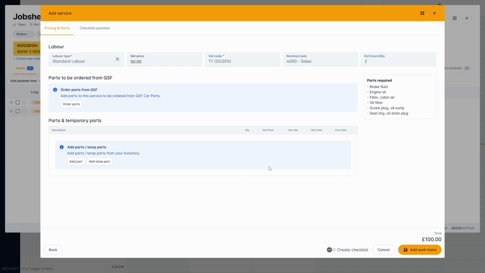Finally, you have the option to create the service checklist to be completed within VGM or the associated technician app. To finish, just press Add Work Items.